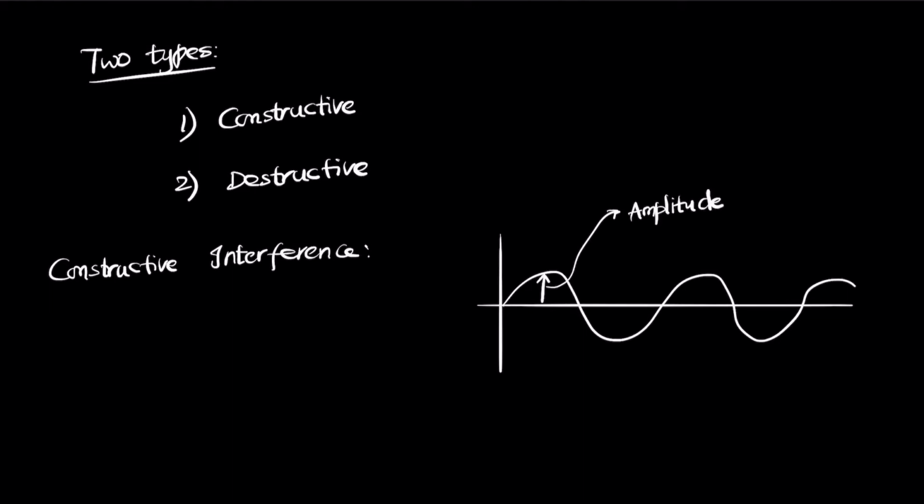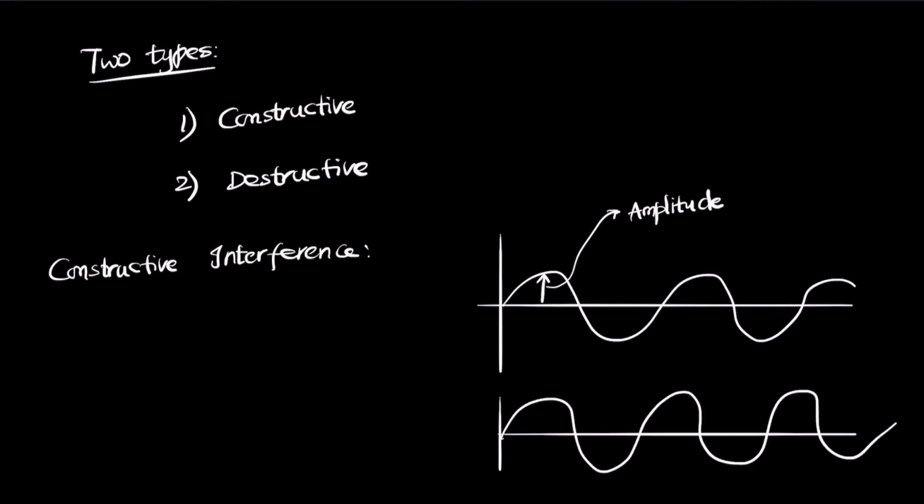A constructive interference occurs when you have two waves of the same wavelength and different amplitudes, or the same amplitude, it doesn't matter.